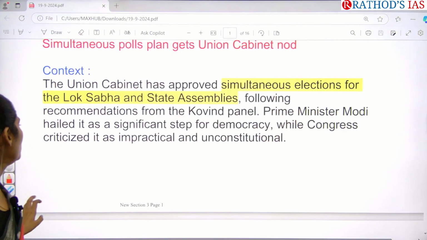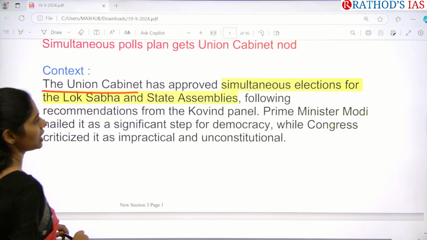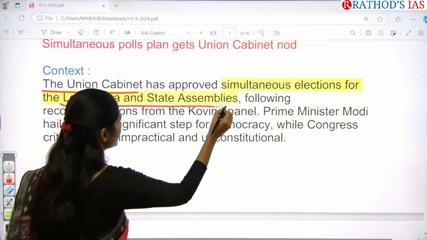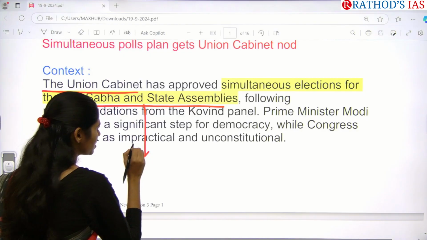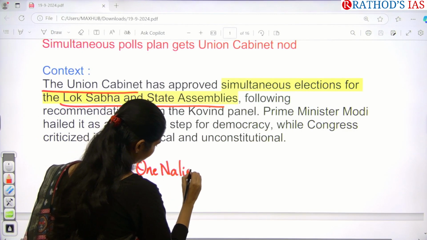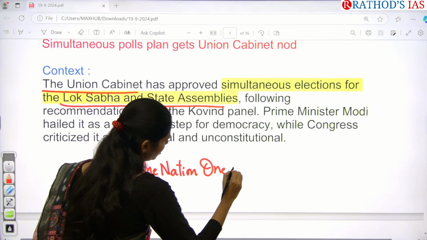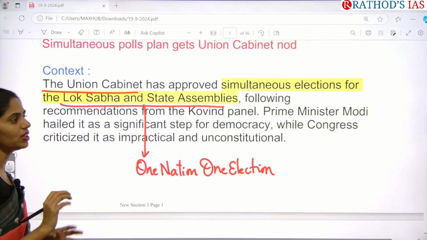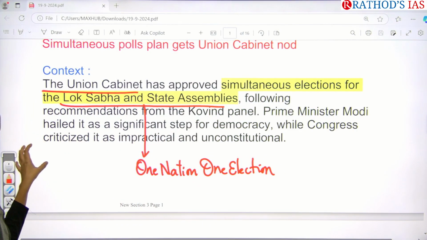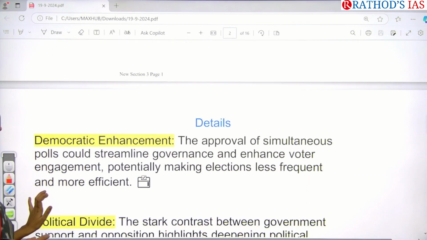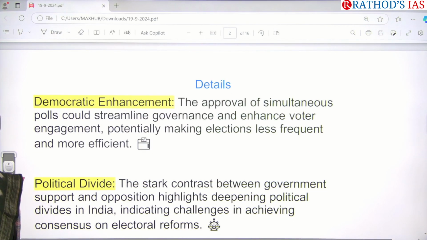So here our union cabinet approved the simultaneous elections for Lok Sabha and state legislative assemblies. So this concept, so we are going for one nation, one election. So we will be having elections for Lok Sabha and as well as legislative assembly together. So this is called as the concept of simultaneous election. Now this simultaneous election got approval from our cabinet. Okay, now let us see the important points that you have to think from this article.